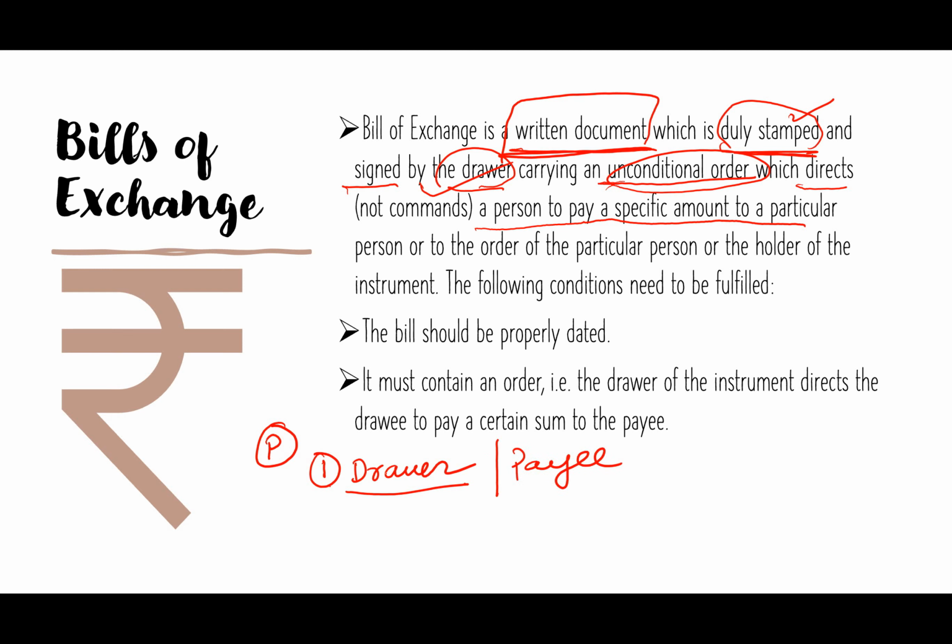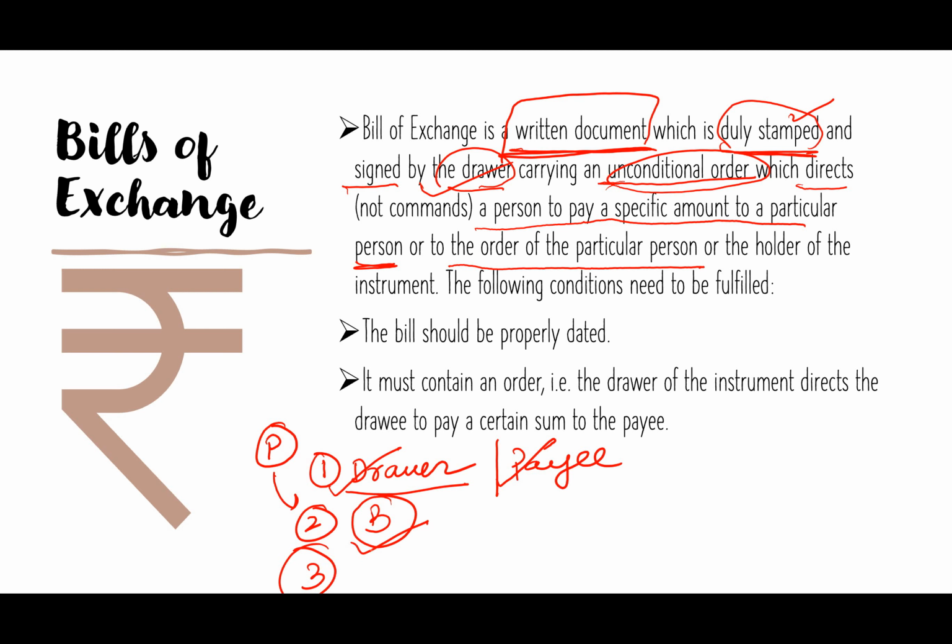That means the drawer of the bill can also be the person who receives the money. Second, P can order to pay to some third party, to a particular person. P can order to pay to B. So if P orders to pay to B, then N has to pay to B and not to P.